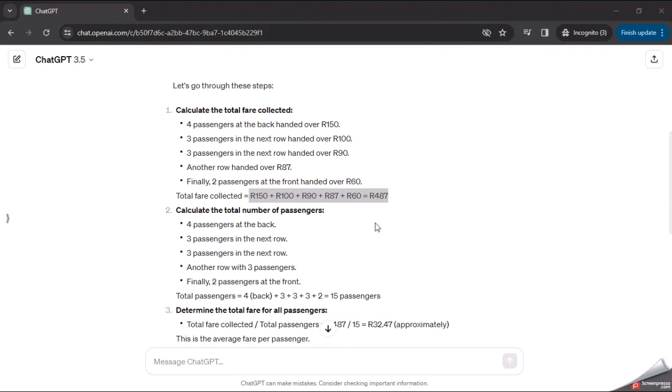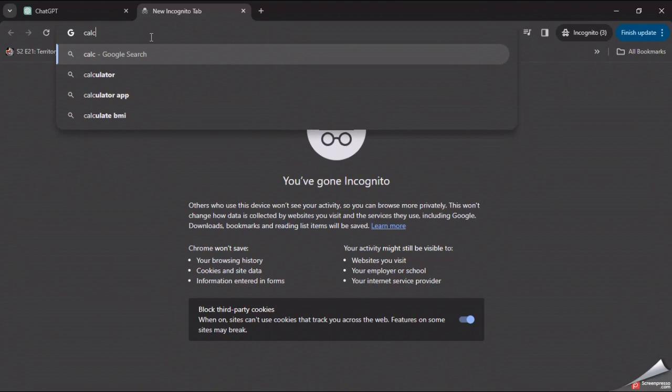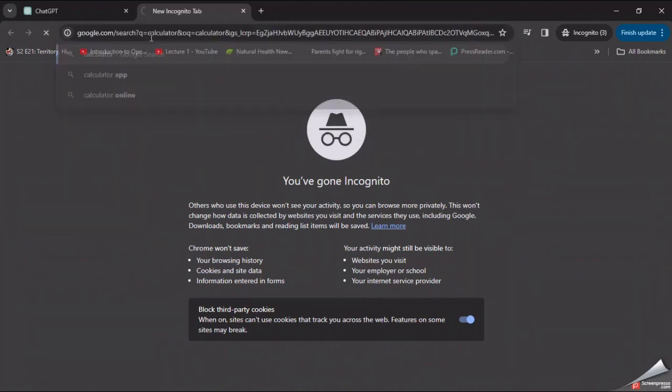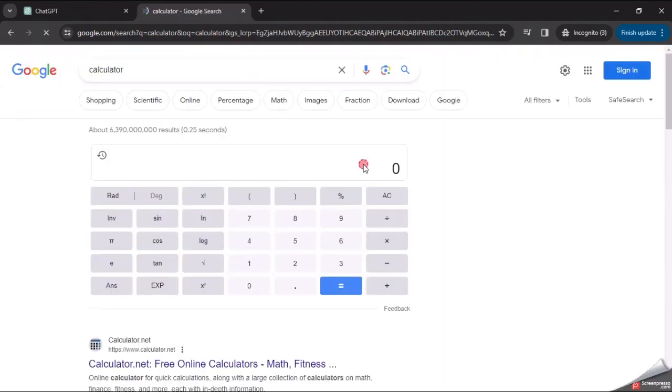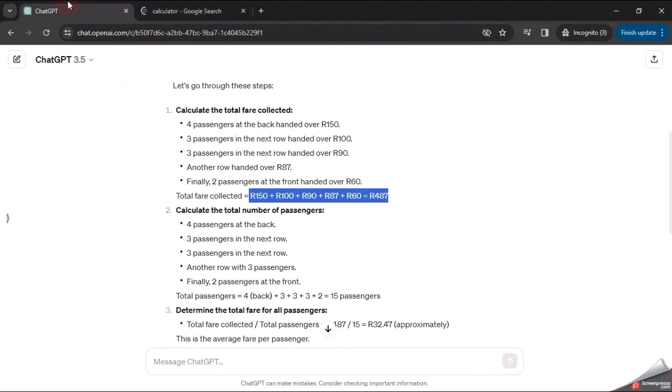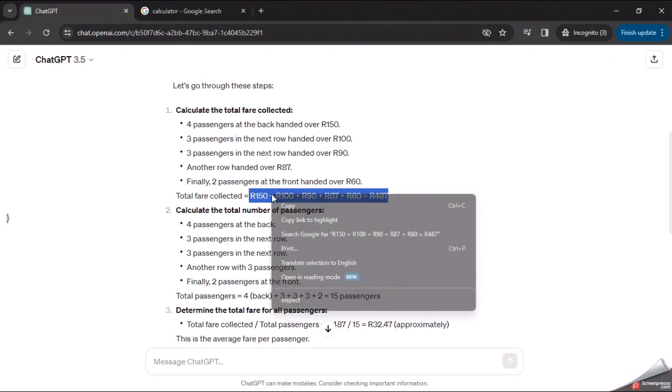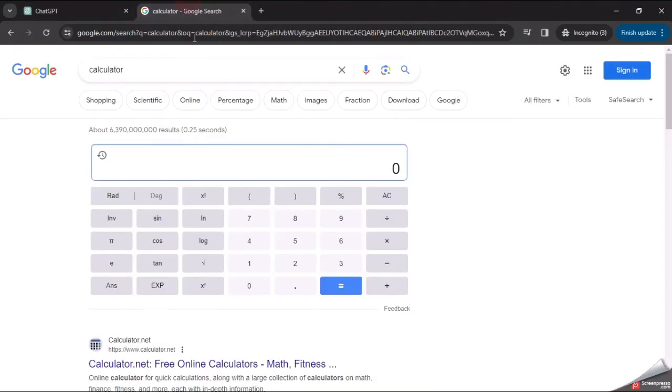If it did this correctly, then it would be interesting. I wouldn't say I have high expectations, but let's see. I'll type calculator and copy this over.